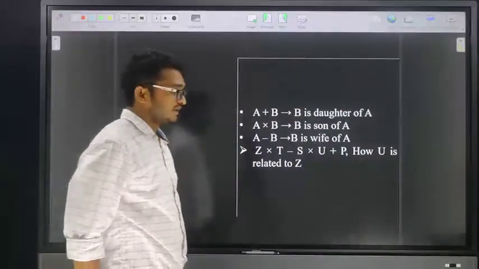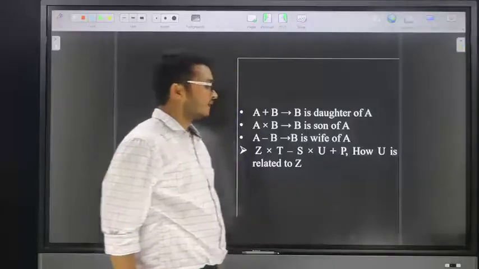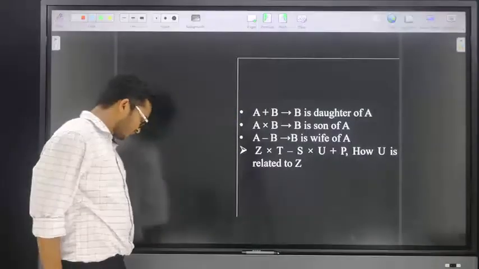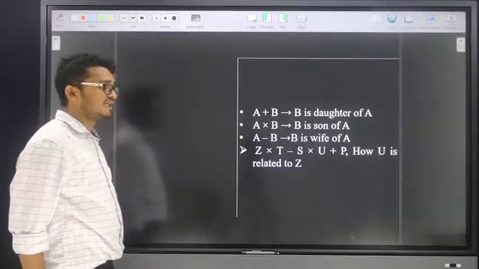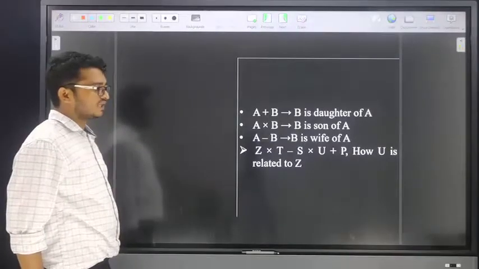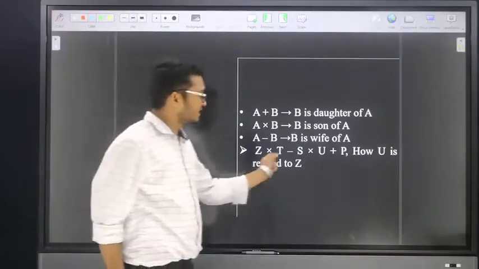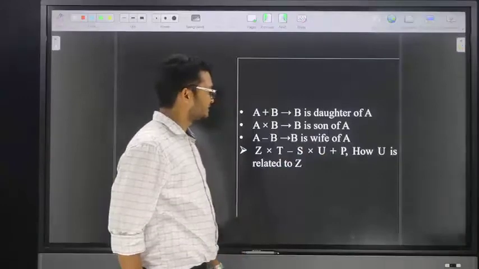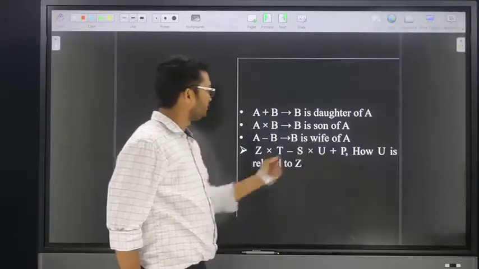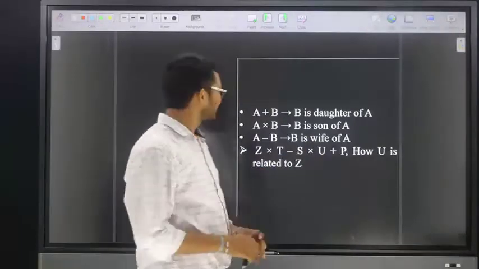A plus B means B is daughter of A. A into B means B is son of A. A minus B means B is wife of A. If the given expression Z into T minus S into U plus P is definitely true, then how is U related to Z?